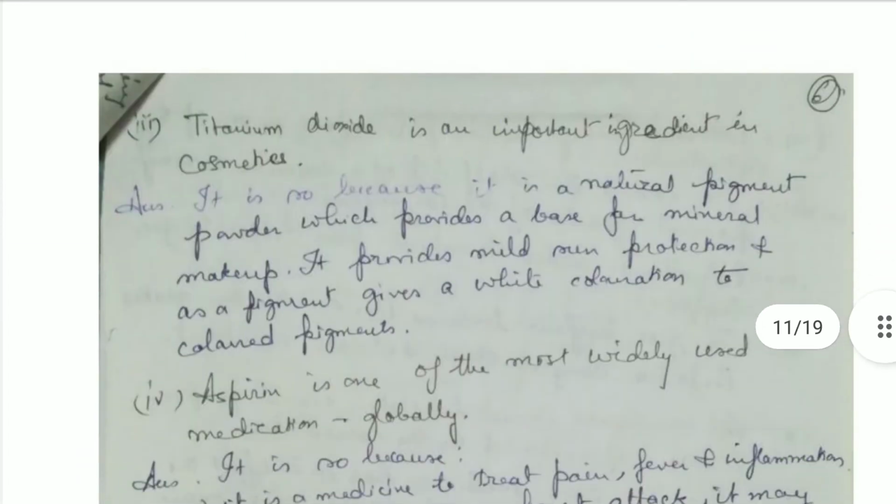Then titanium dioxide is an important ingredient in cosmetics. It is so because it is a natural pigment powder which provides a base for mineral makeup. It provides mild sun protection, and as a pigment, it gives a white coloration to the colored pigments.